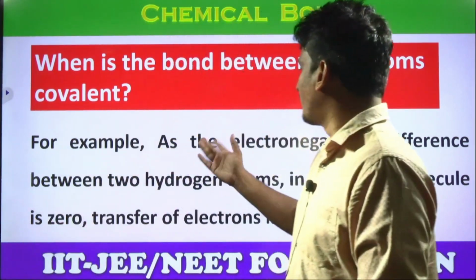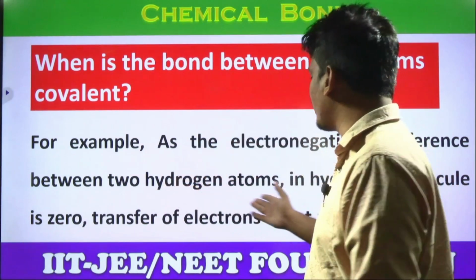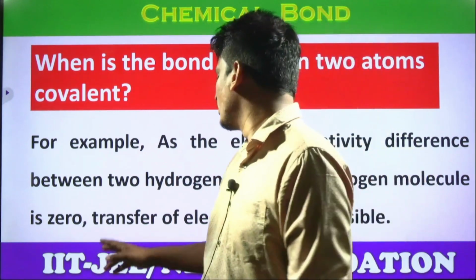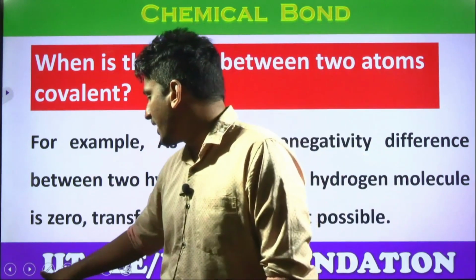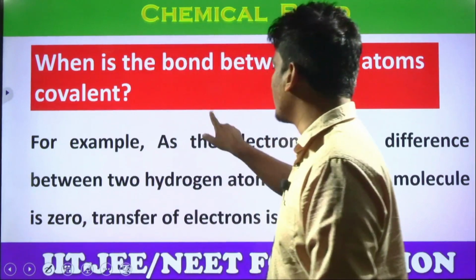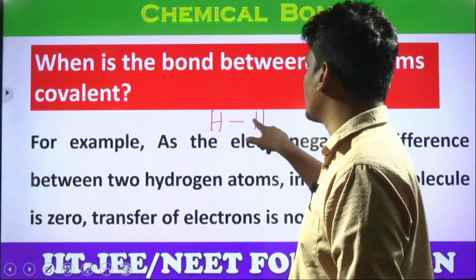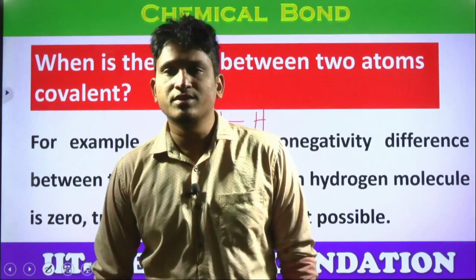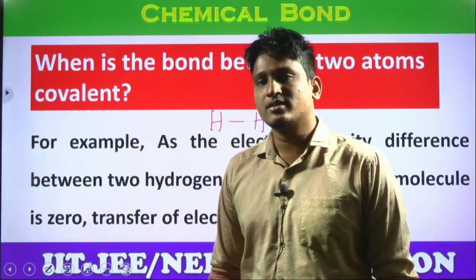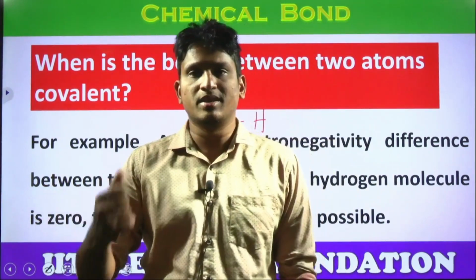So here, for example, the electronegativity difference between the two hydrogen atoms in the hydrogen molecule is 0. Transfer of electrons is not possible. Hydrogen molecule, what is the formula, students? H2. That means hydrogen bonded to hydrogen. Here, in these two hydrogens, which atom loses, which atom gains? Is it possible? Both atoms belong to the same element. Yes, sir, students.